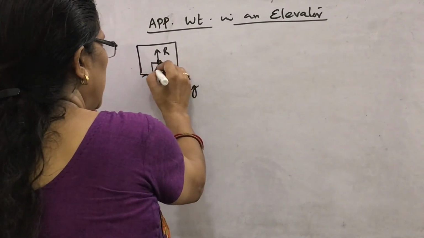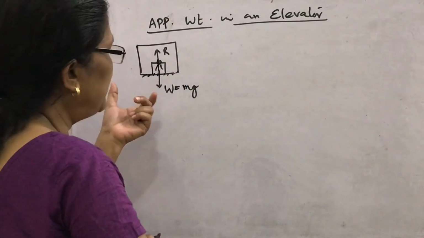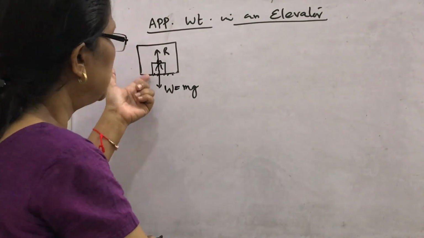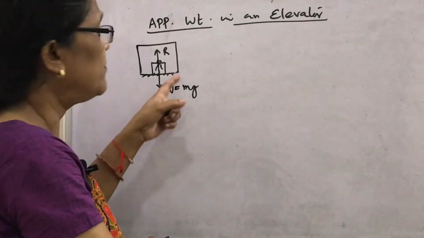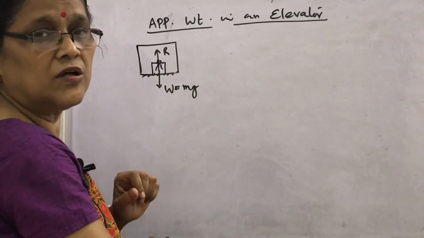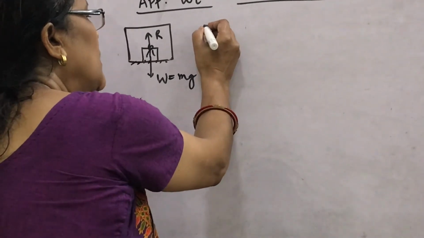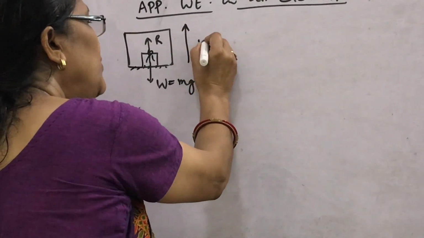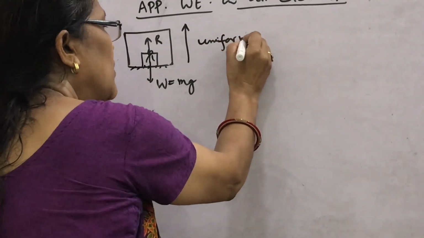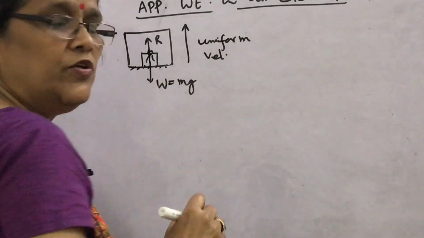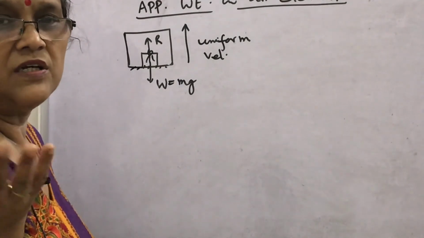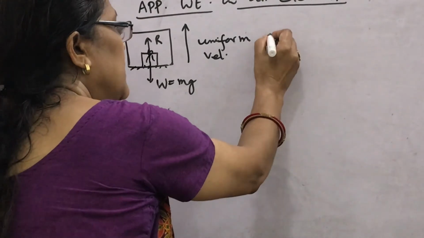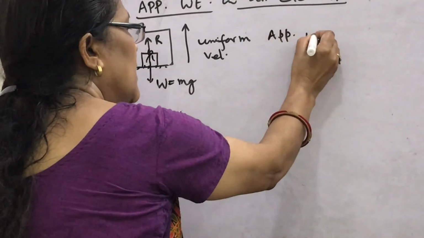If the elevator is not moving, stationary, then what will be the apparent weight? This R. If a lift is moving upward with uniform velocity, uniform velocity means acceleration 0, then again you will find the apparent weight will be R.